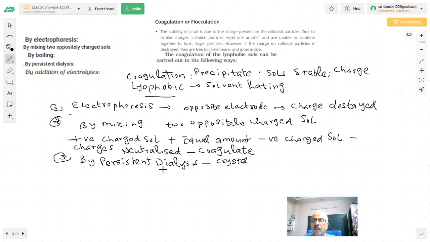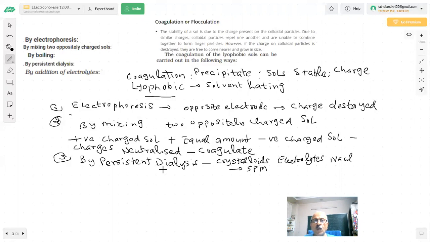What are crystalloids? The electrolytes of the true solution, like NaCl, which are present in excess. They were moving out of the semi-permeable membrane, which is parchment paper, cellophane paper, or animal bladder.